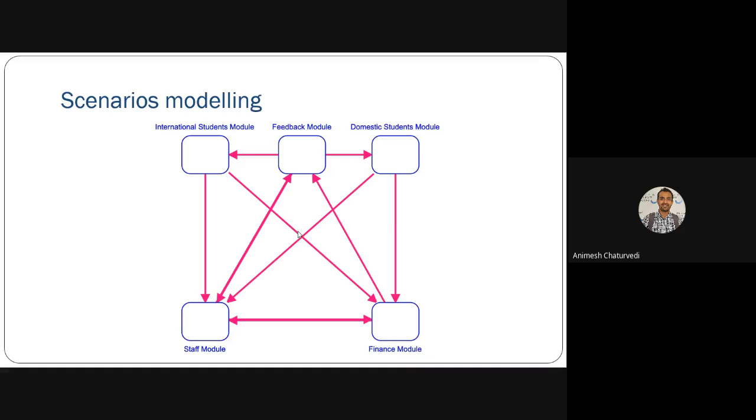Then there are various staff like research assistants, teachers, and technical assistants for managing the labs. So these are the staff modules that could be there. Then the financial module: whether the student has paid the fees, what the fees of the course should be, and how the payment of the staff would be done.